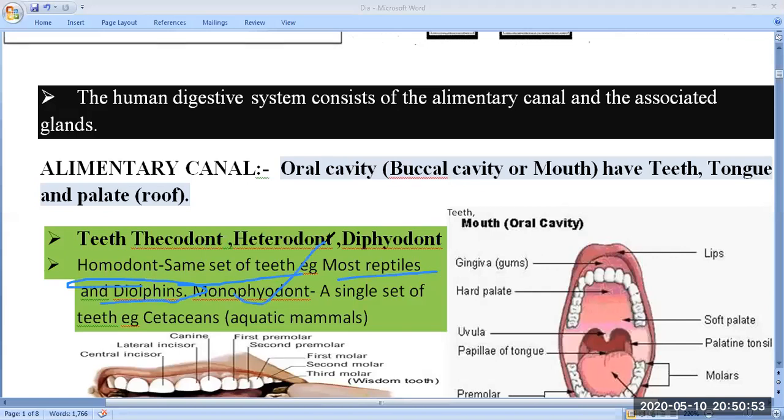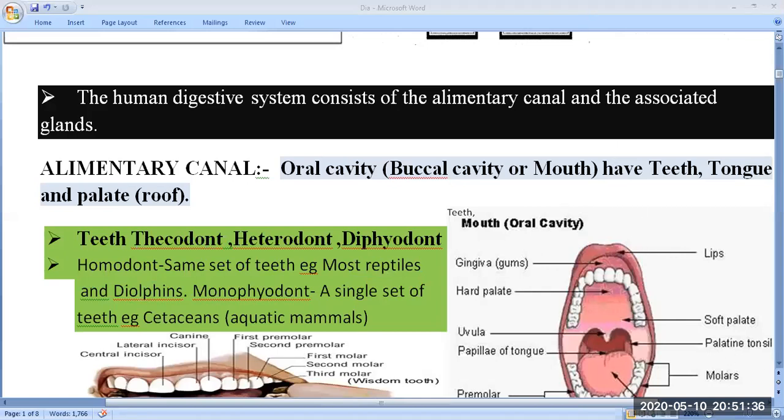Monophyodont means that throughout life they have only a single set of teeth. It is found in cetaceans, that is, aquatic mammals. Aquatic mammals have monophyodont teeth, meaning teeth form only one time throughout life. But in the case of diphyodont, teeth appear two times, as in the human mouth. Now we will see the detailed structure of the teeth.